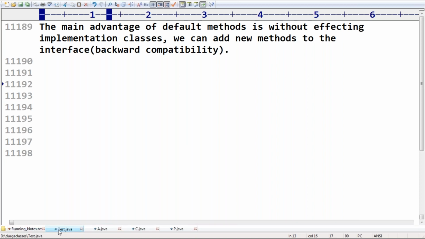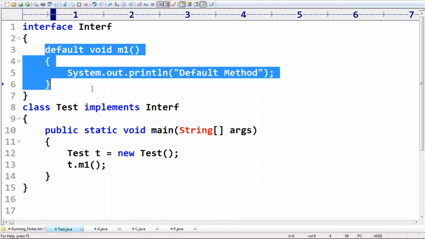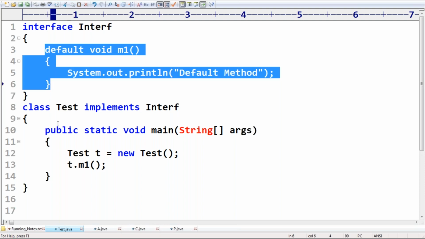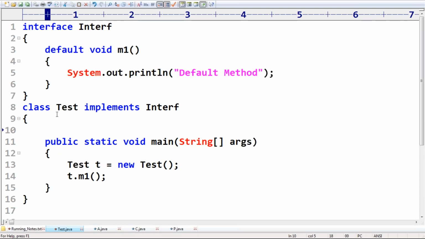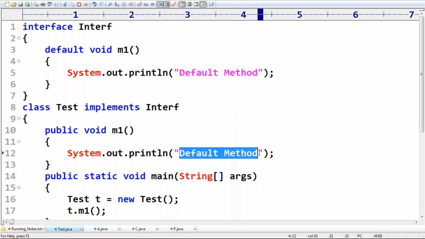Sir, here is just default void m1. If the implementation class wants it as it is, it can use it, or otherwise it can override. Okay, I'm not satisfied with this default implementation because it's only a dummy implementation. I want to provide this m1 service to my class. Now how can you override it? public void m1, this is test implementation.